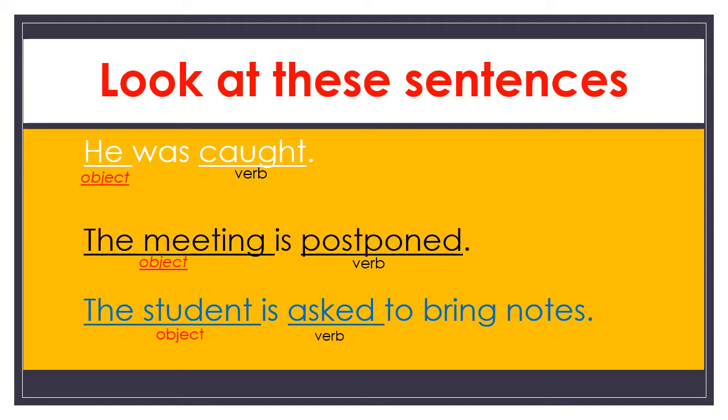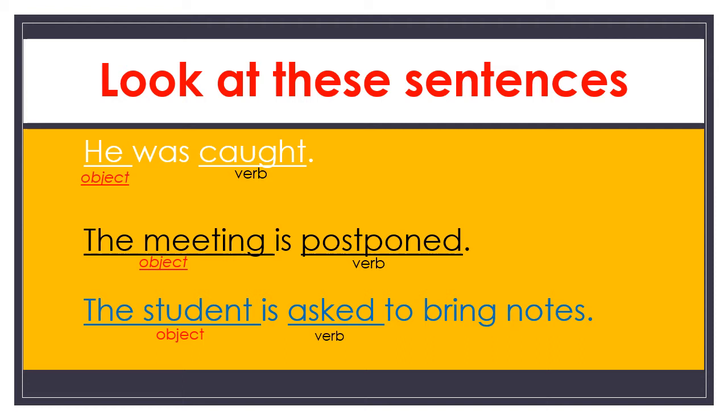Whether teacher or principal, headmaster, parents, father, mother, uncle, whoever it may be, we don't know that. It is not mentioned in the sentence. But it is clearly mentioned that the student is asked to bring notes.